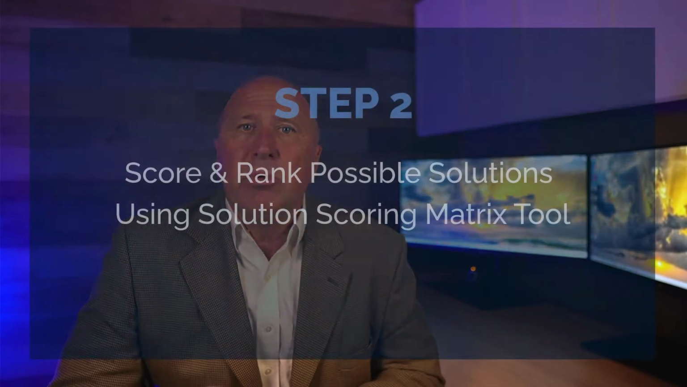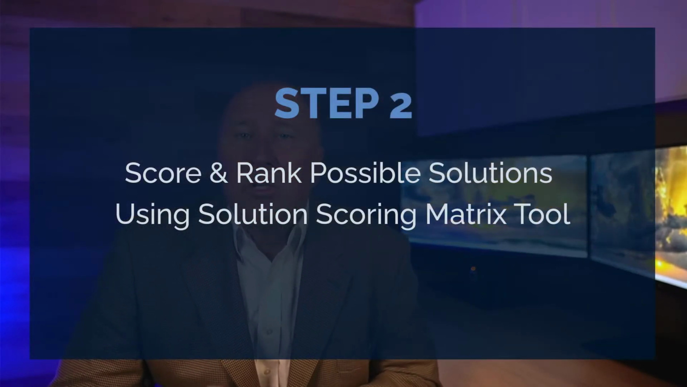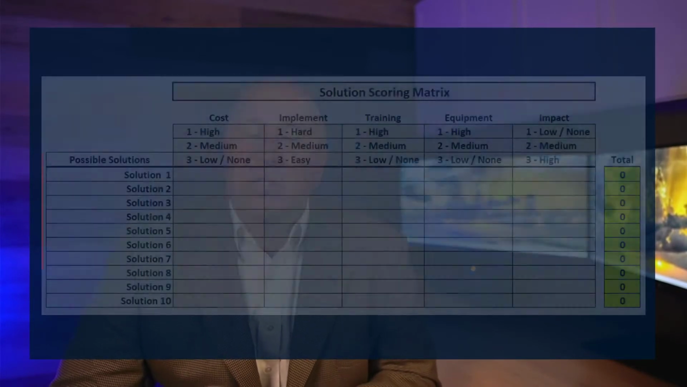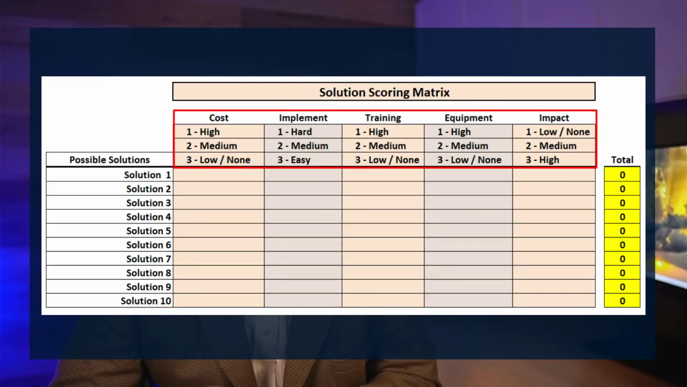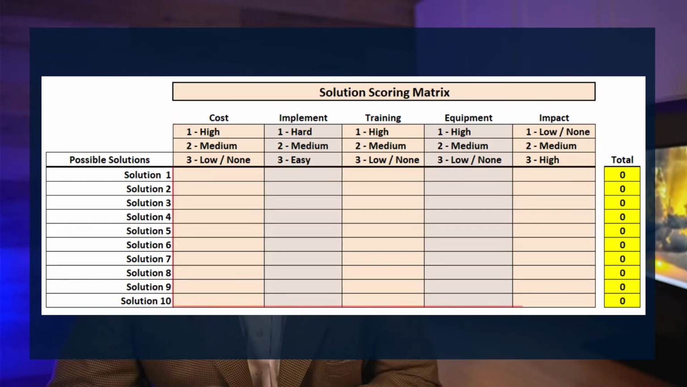With your list of possible solutions identified, step 2 is where you will score and rank them using a solution scoring matrix tool that includes 3 parts. The left column is where you type in the list of possible solutions you are wanting to evaluate. Across the top is your scoring categories and scoring scale within each category. And the third part are the rows where you record the individual and total scores for each possible solution.